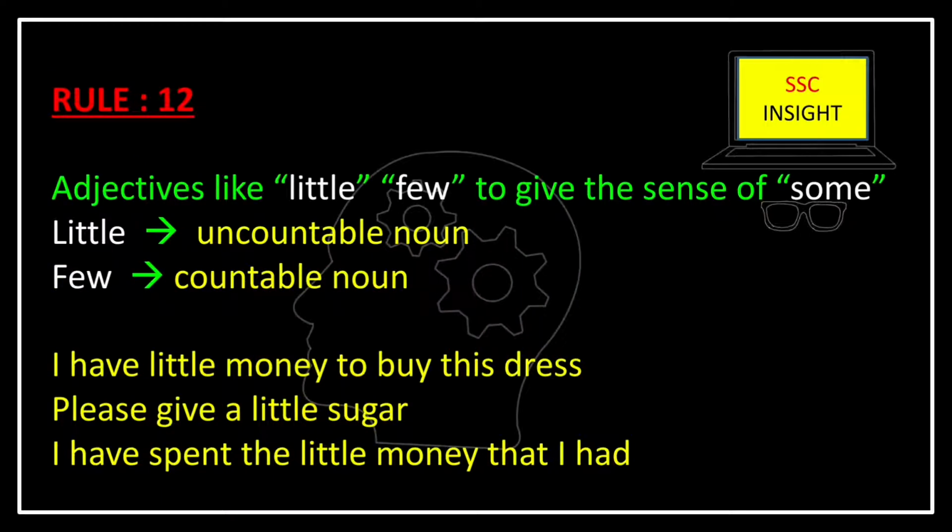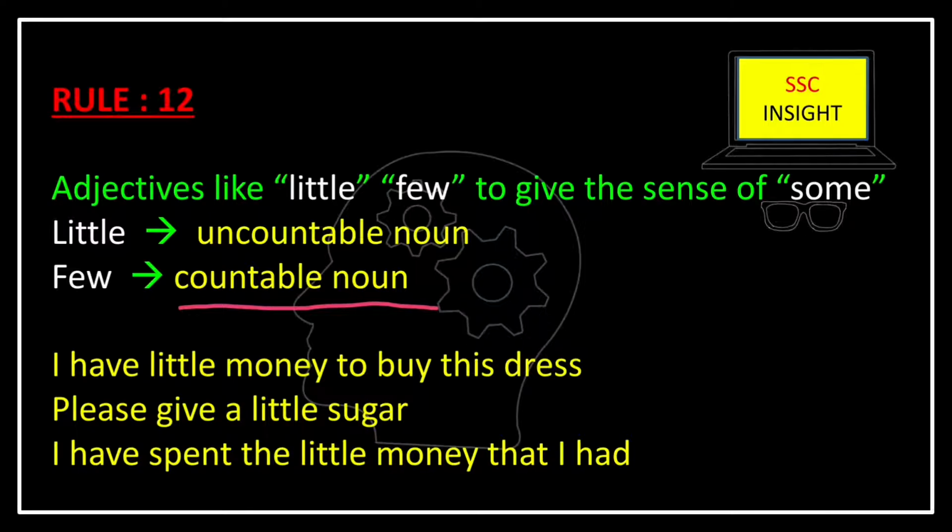Next rule is, there are two important adjectives, that is little and few. They give the sense of some. So these two adjectives are very important. Why? I am going to tell this. Now little is used for uncountable nouns like water, and few is for countable nouns like books.